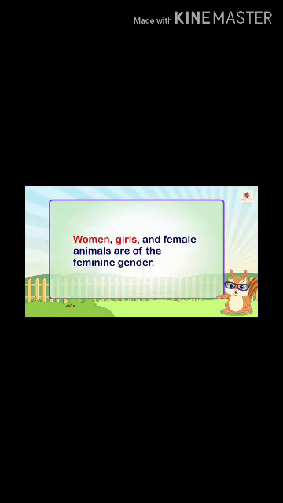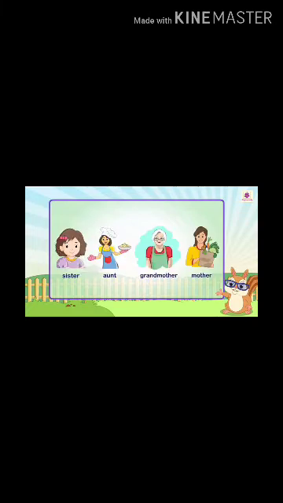Now women, girls, and female animals are of the feminine gender. Women, you quickly think of who are the women in your home, or girls. That are your sister, aunt, grandmother, and your mother. These are the persons who are in our family, which come under feminine gender.